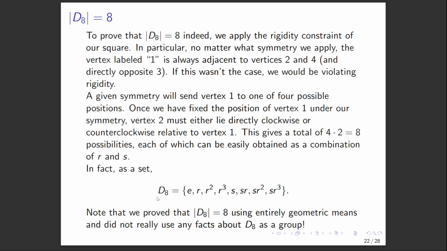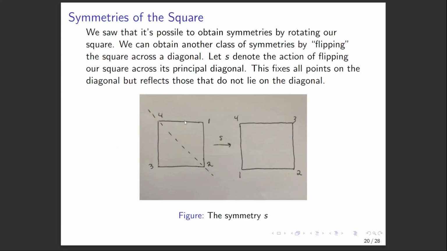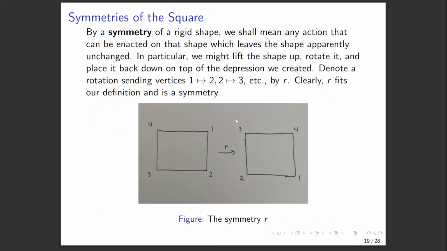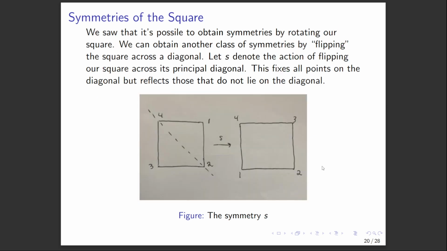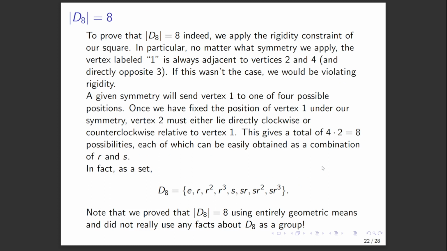All right, and we're going to show that the order of D8 is 8, and we're not going to use anything group theoretic to do this. We're going to use geometry. In particular, we're going to apply the rigidity constraint. So no matter what symmetry we apply, the vertex labeled 1 is always going to be next to vertices 2 and 4. You can see that here. 1 is next to 2 and 4. And you can see that here, where after applying this other symmetry, 1 is next to 2 and 4. And the reason we have that is because of rigidity. If we could violate that, then clearly this thing isn't rigid.